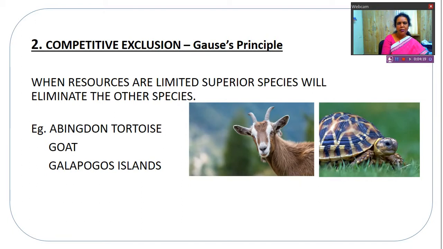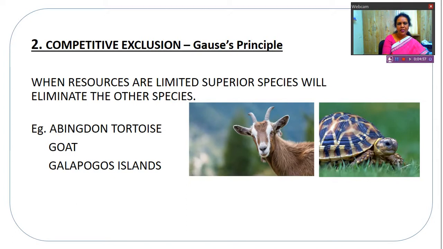So the principle says that when resources are limited, the superior species will eliminate the other species. Superior species means those which have more efficiency to grab the resources. So the superior species eliminate the weak species, which is called competitive exclusion. This principle was given by Gauss. That is why it is called Gauss principle. So according to Gauss principle, when resources are limited, the superior species will eliminate the other species.